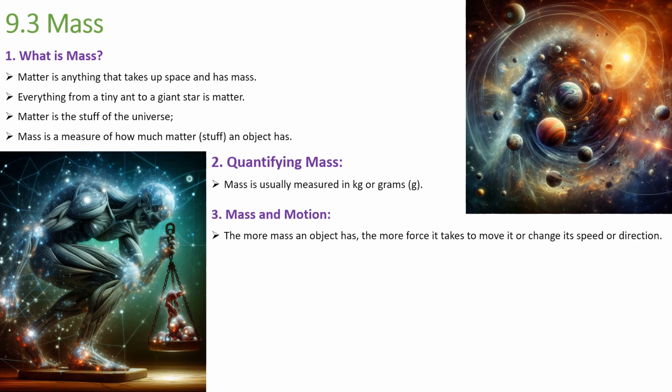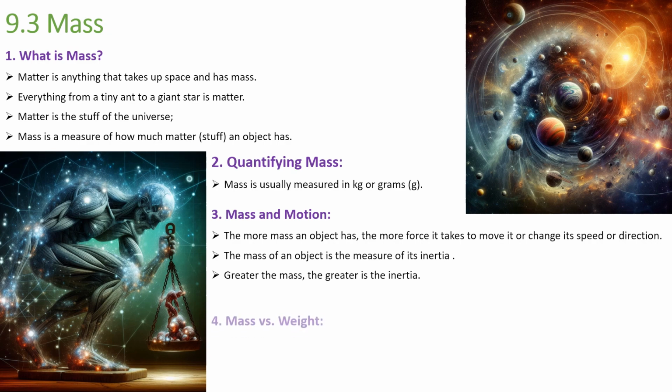Correct? So it means mass and the force required to make it move are related. Mass of an object is a measure of its inertia. What is inertia? We'll cover it in detail in a separate video. Let's not go there. But the greater the mass, the greater the inertia. I think they are related, right?